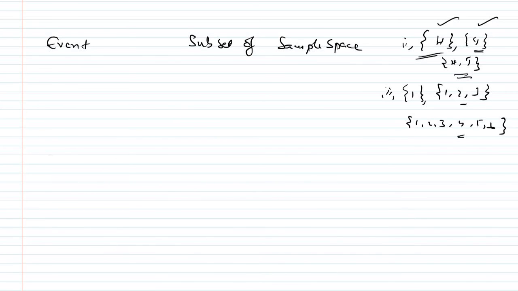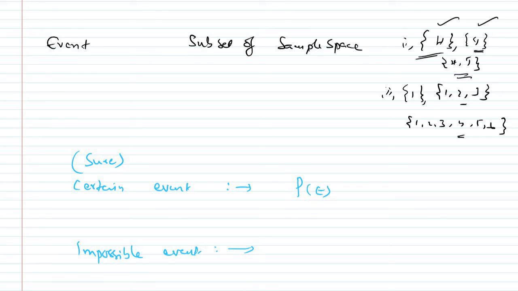Two more important events are the certain event, also called the sure event, and the impossible event. When is it a certain event, and when is it an impossible event? When the probability of an event is exactly 1, it is called a sure event or certain event. When the probability of an event is 0, it is called an impossible event.